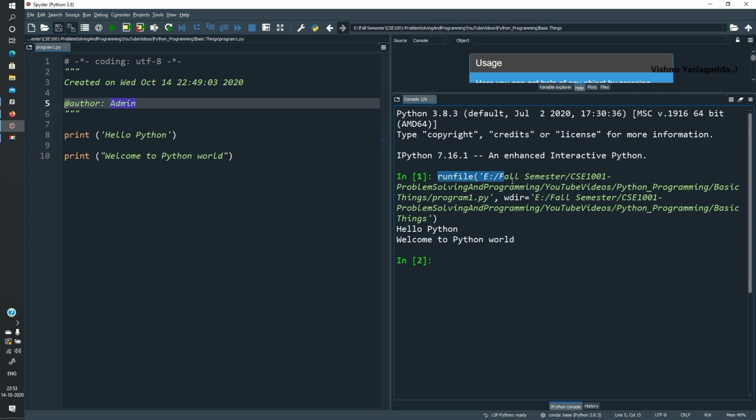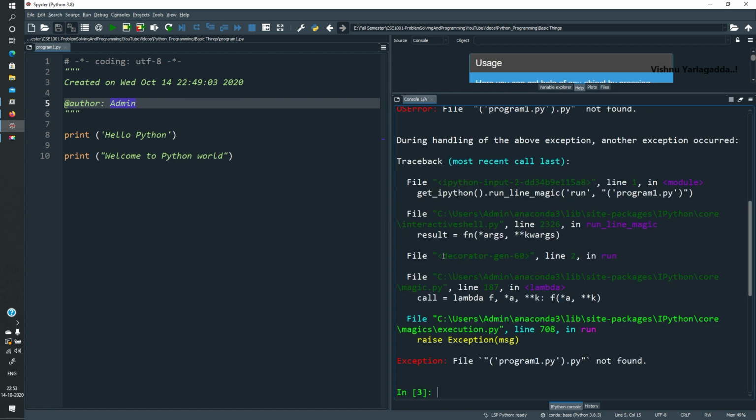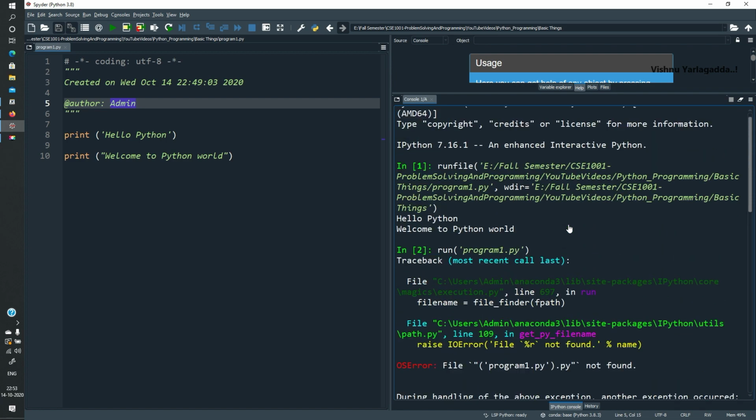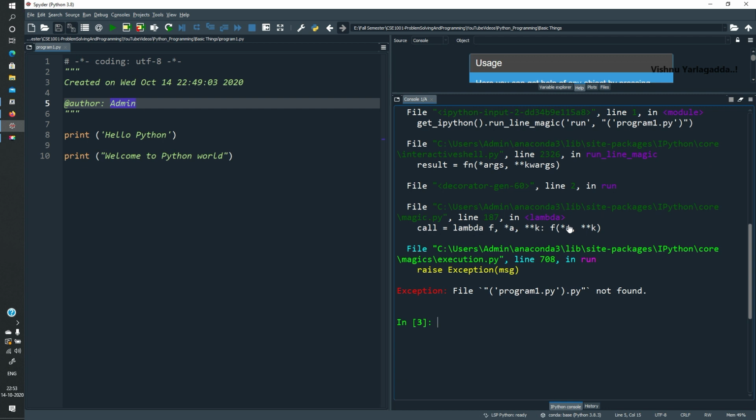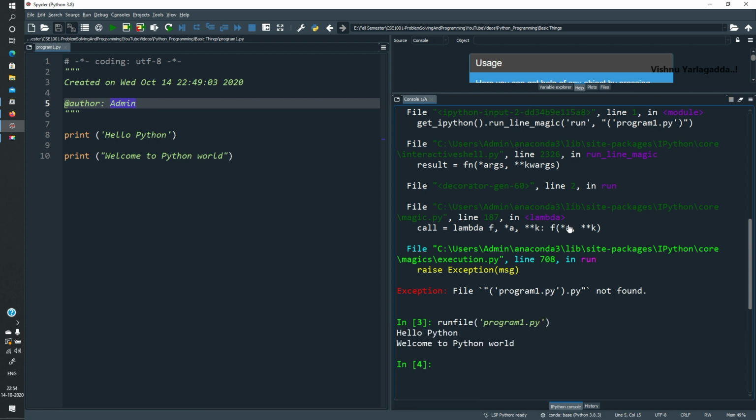The run file is going to give the complete path of this, or simply I can use runfile of program1.py. This one will also work. If you don't want to click on F5, you can use the runfile command. Runfile will be used to execute the programs.